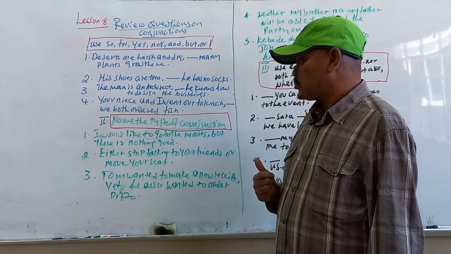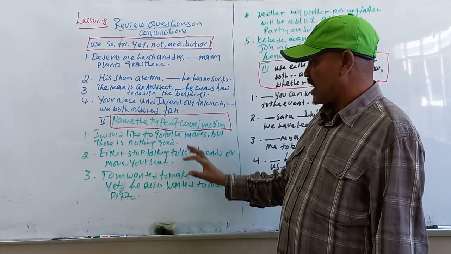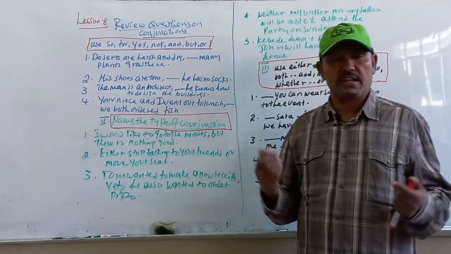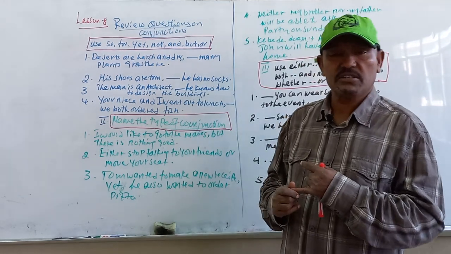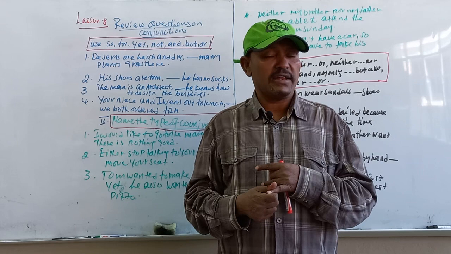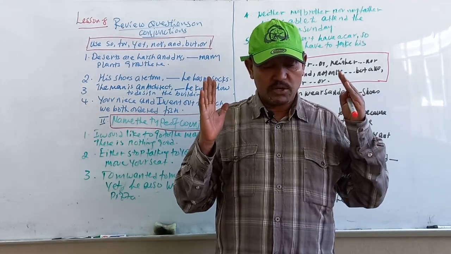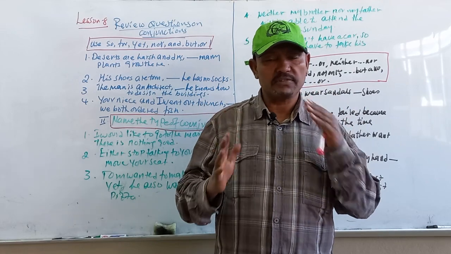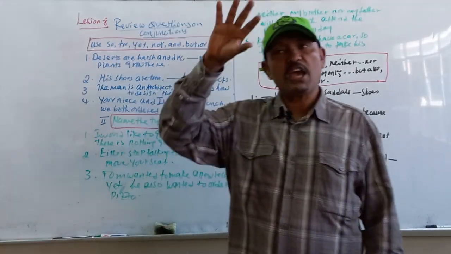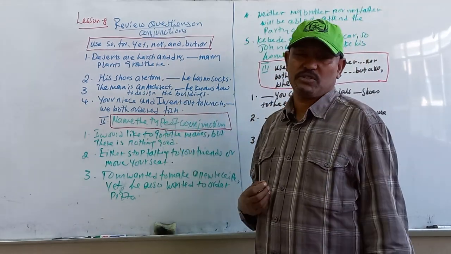The second part is to name the types of conjunction. The sentences or questions are complete. You are asked to state the type of the conjunction: either coordinating conjunction, or correlative conjunction, or adverbial conjunction. So what are coordinating, what are correlative, and what are adverbial conjunctions?